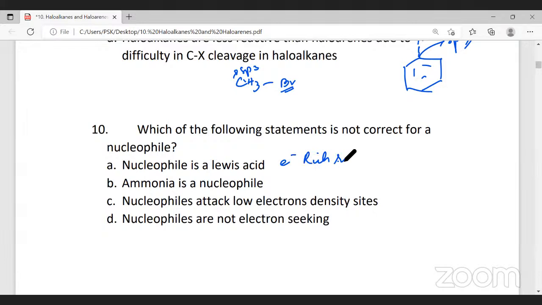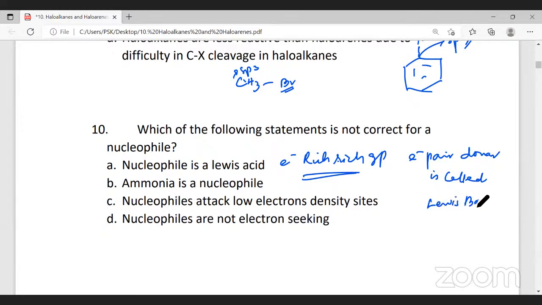Now, when we say electron rich group, they all donate a pair of electrons. Electron pair donor is called a Lewis base. So nucleophiles are electron rich groups. It cannot be a Lewis acid. Therefore, the wrong statement is: nucleophile is a Lewis acid. It's a wrong statement. Nucleophiles are Lewis bases.